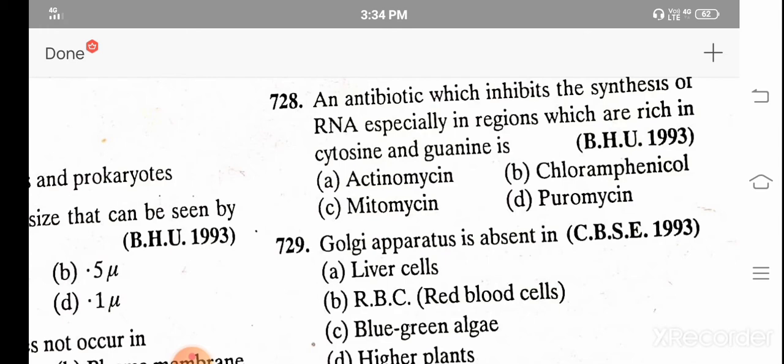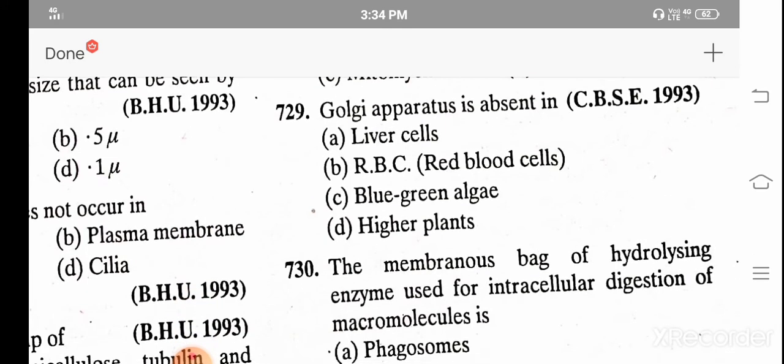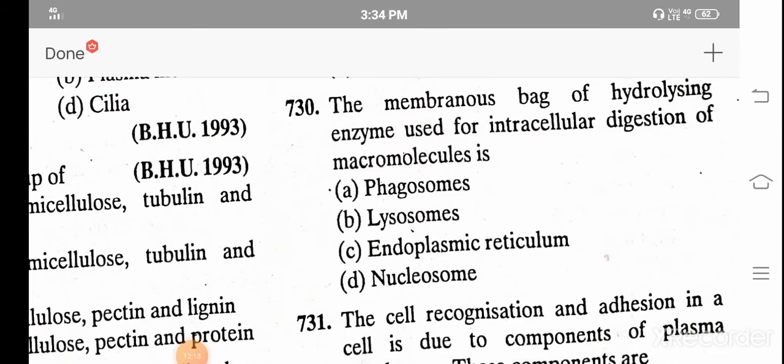Golgi apparatus is absent in: A. Liver cell, B. RBC, C. Blue-green algae, and D. Higher plant. And the correct answer is C, blue-green algae. The membranous bag of hydrolyzing enzymes used for the intracellular digestion of macromolecules is: A. Phagosomes, B. Lysosomes, C. Endoplasmic reticulum, D. Nucleosome. The correct answer is B, lysosome.